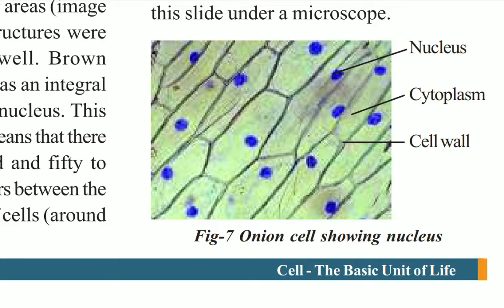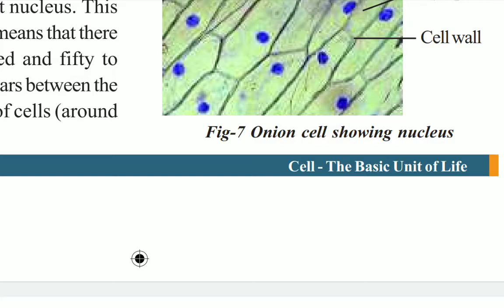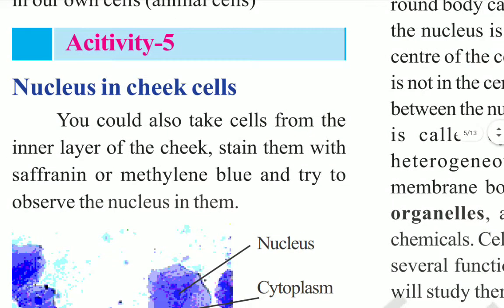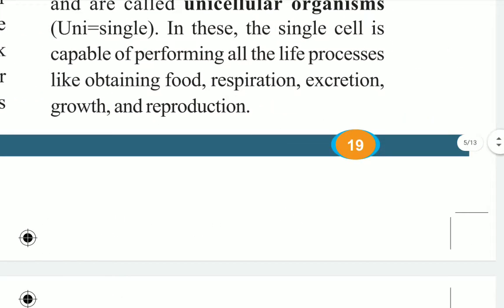The jelly-like substance between the nucleus and the cell membrane, surrounding the nucleus, is called the cytoplasm. It is a heterogeneous material. It contains membrane-bound structures called cell organelles, as well as more complex chemicals. Cell organelles help us carry out several functions within the cell, and you will study more about this in the next classes. So this is about the cell structure. In the cell structure we mainly have three major parts.